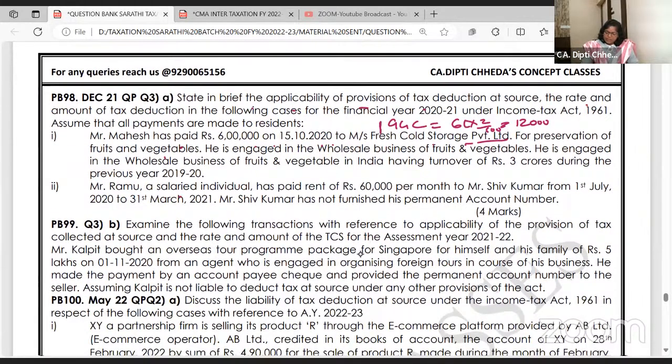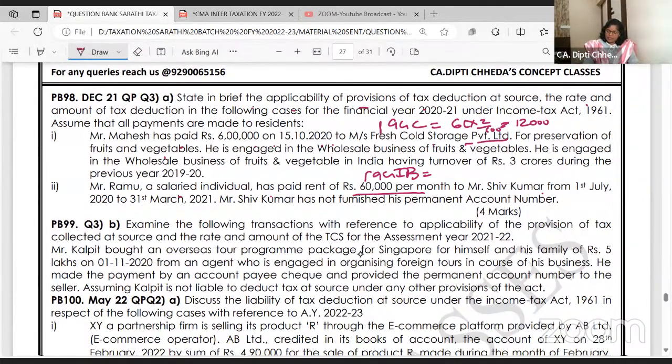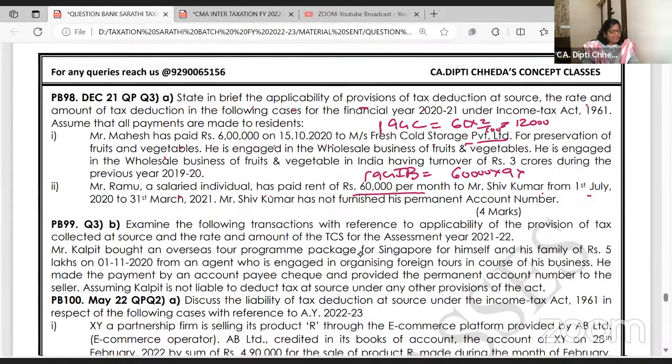So Ramu is a salaried individual. He is paying rent 60,000 to Shiv Kumar. 194IB: if you pay rent to someone for land, building or both above 50,000 from 1st July. Okay. So 60,000 from July to March, 9 months. 194IB. The TDS is coming to how much? 5%.